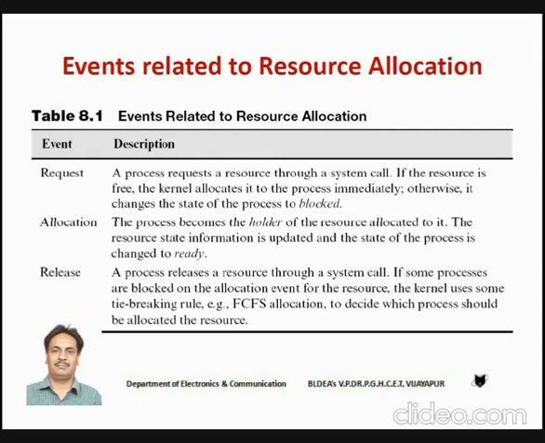Okay. Students, we have three events: request, allocation, and release. When the process makes a request for the resource, the operating system is going to check whether the resource is available or not. If it is available, the resource is allocated to the process. But if the resource is not free, the process is sent to blocked state. And when the resource is allocated to the process, we call that process the holder of the resource.